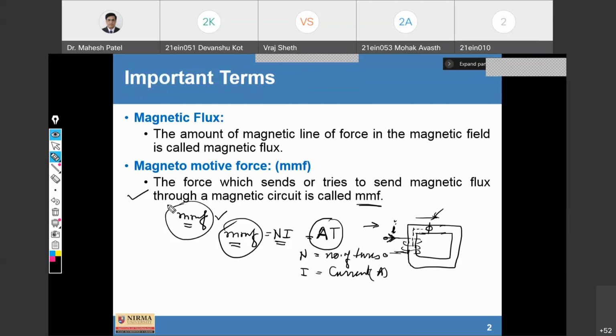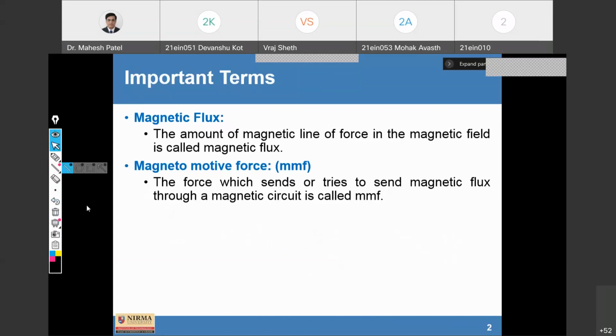It exerts a force to travel the flux into the magnetic circuit. The magnetic circuit is also a closed path, but here there is one difference, that is we can consider an air gap, and we will discuss this in detail today also. So I think MMF is now clear.